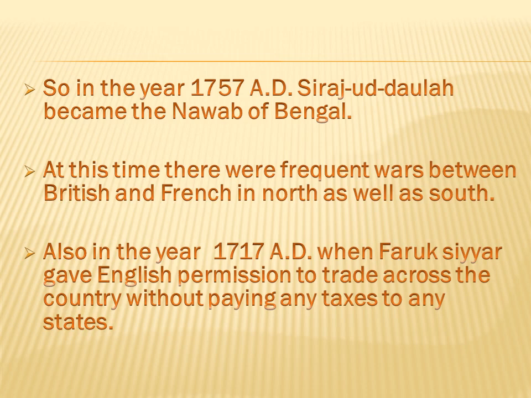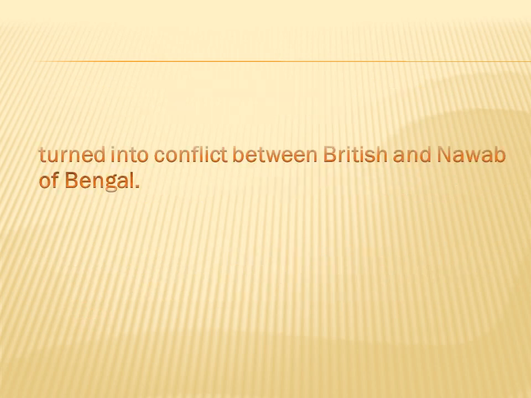The Nawab of Bengal never liked the way Farrukhsiyar gave permissions to the British, because he was always opposing the British and asking them to pay a certain amount of tax before they could carry out trade. But here the British got the permission from Farrukhsiyar. That's the reason they are not paying any kind of tax to the Nawab of Bengal, and this raises the conflict between the Nawab of Bengal and Farrukhsiyar, the Mughal.